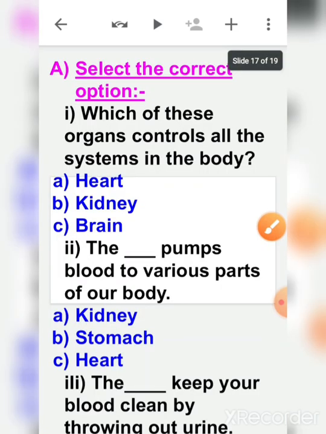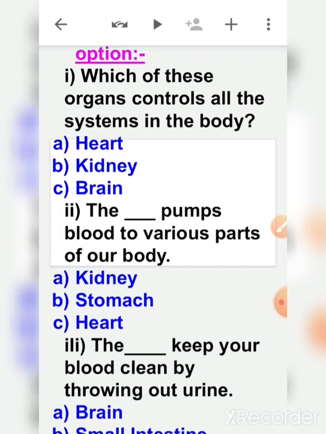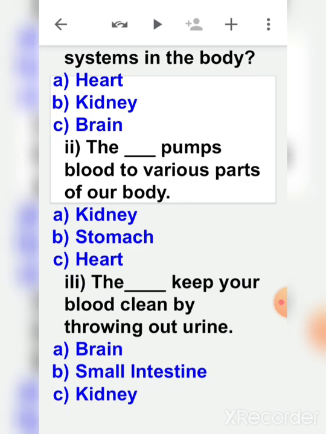Okay, now select the correct option. First question, which of these organs controls all the systems in the body, children? Yes, brain. Brain is the head. The brain controls all the systems in the body. Second, the dash pumps blood to various parts of our body. Which organ? Yes, heart. The heart pumps blood to various parts of our body.